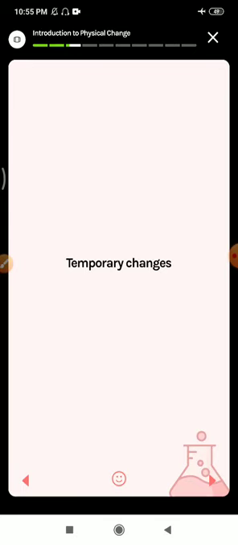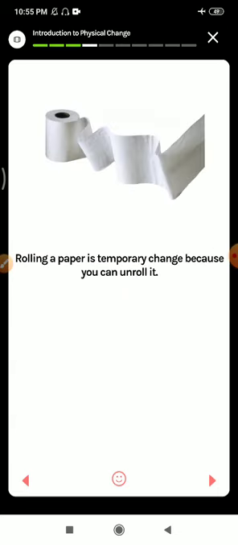So let's see some examples of temporary changes. Changes which can be reversed are called temporary changes. So remember this: what are temporary changes? Changes which can be reversed are called temporary changes. For example, rolling a paper is a temporary change because you can unroll it. So you can reverse it to how it was before.